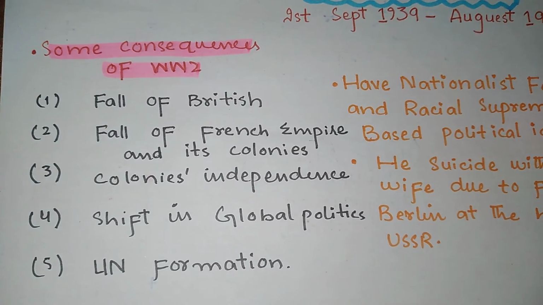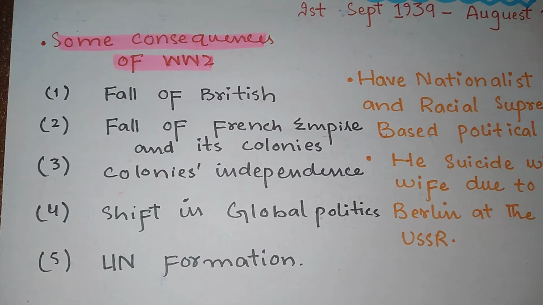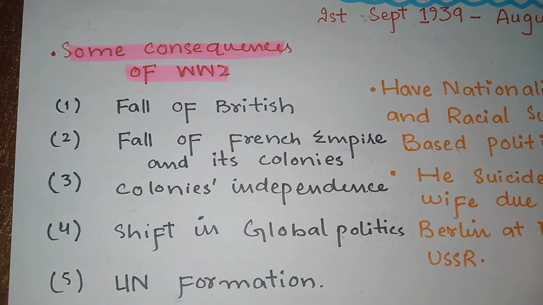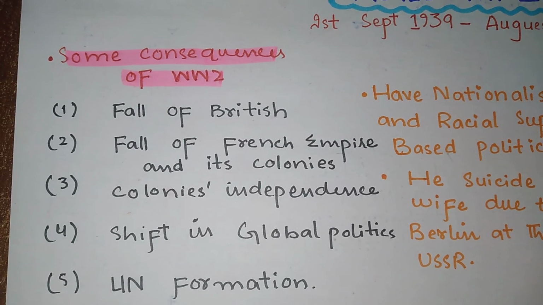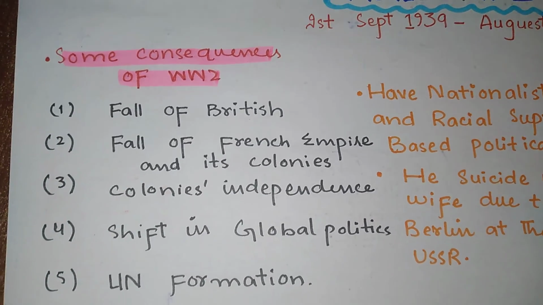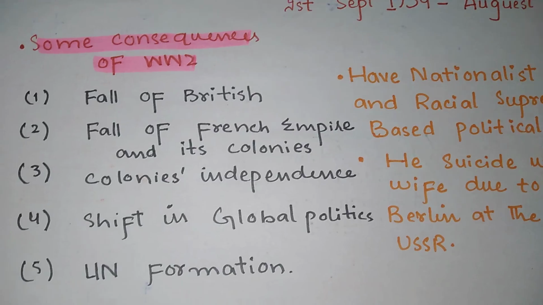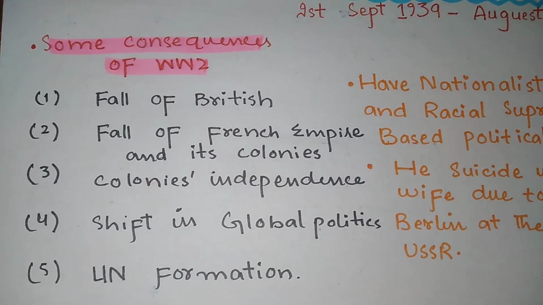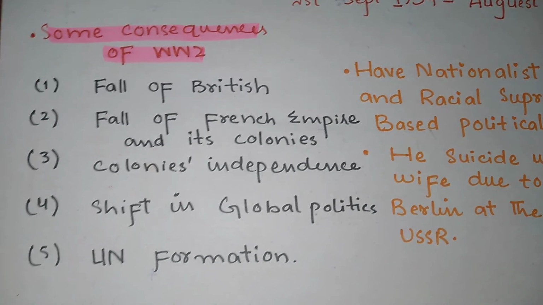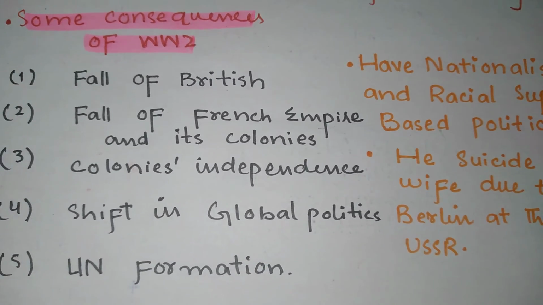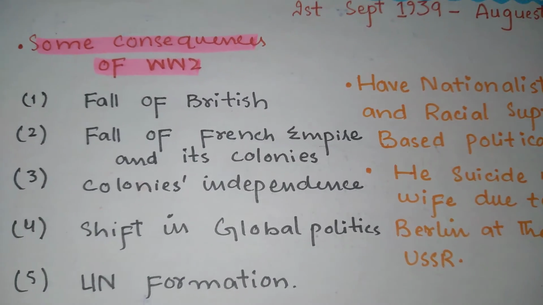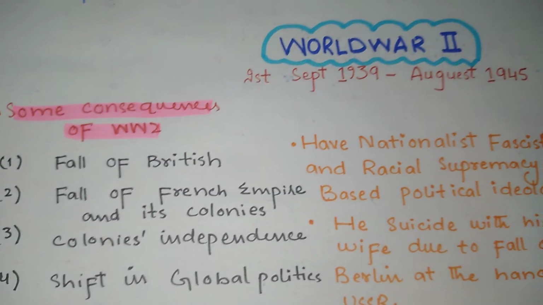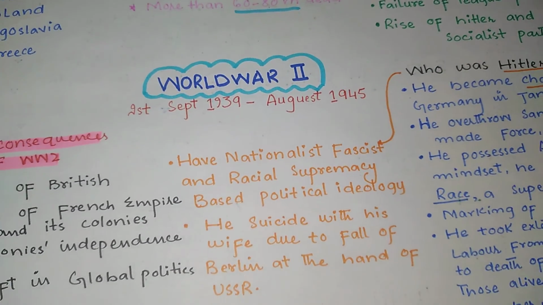If we look at the consequences of World War II, there are certain consequences. After World War II, the British Empire fell, and then the French Empire fell, and the colonies demanded independence. There was a shift in global politics, and the UN was formed in place of the League of Nations. We can say that two years later, our Pakistan got its independence as well. So these are certain causes, consequences, and events which took place in World War II.